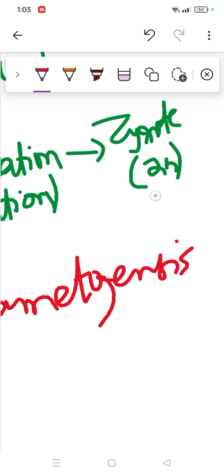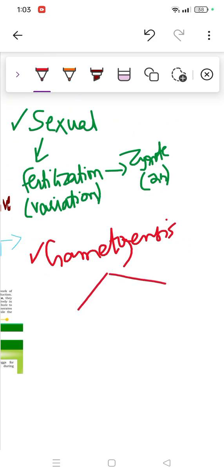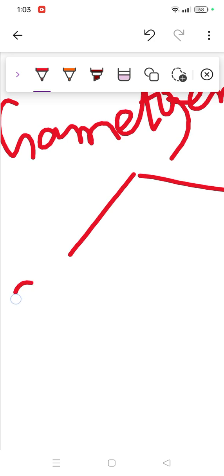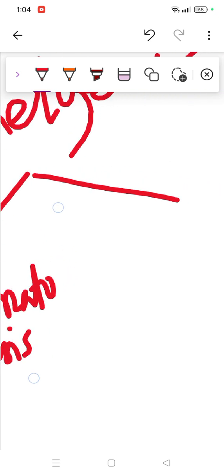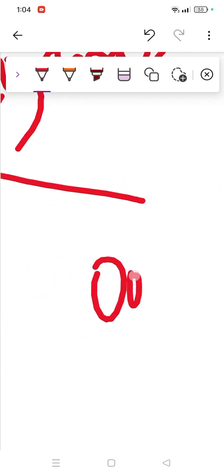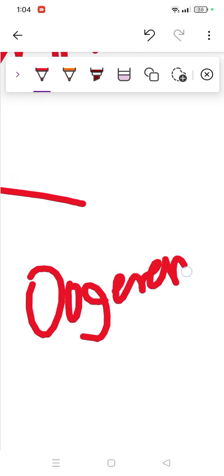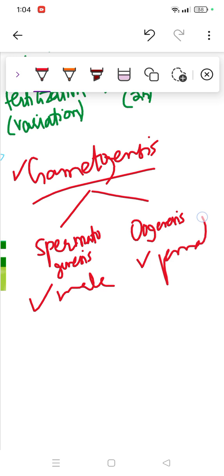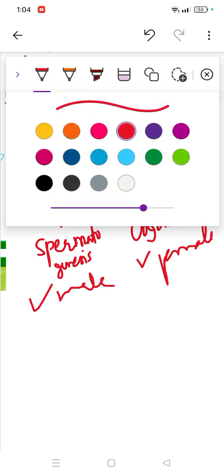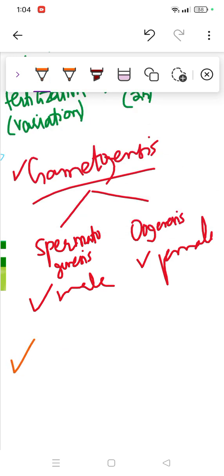What this process is, it's about forming gametes. So again, this is divided into two parts. First one is spermatogenesis, and the other is called oogenesis. So you can see gametogenesis, spermatogenesis, which is about male, and oogenesis, which is about female. Then comes our next step. What is that step? After gametogenesis we get the gamete transfer step.